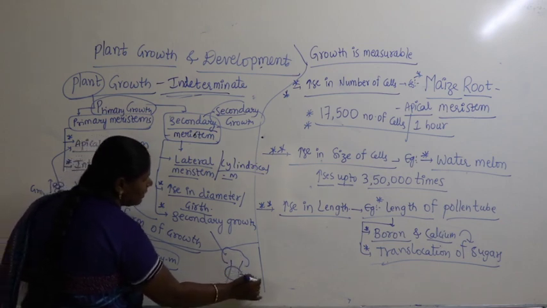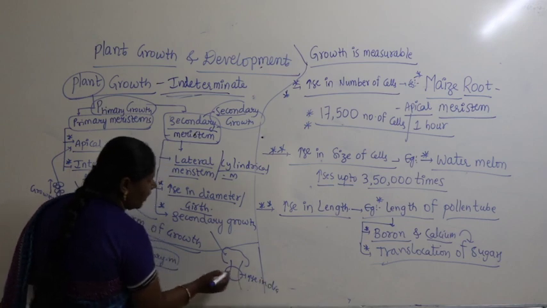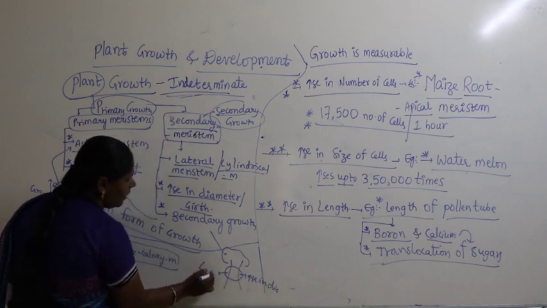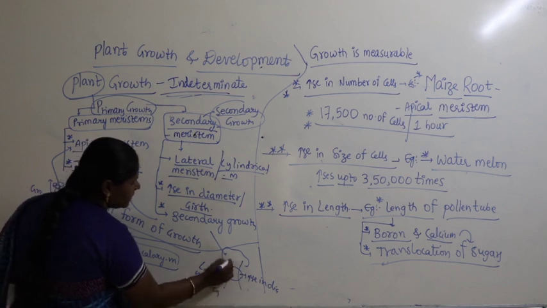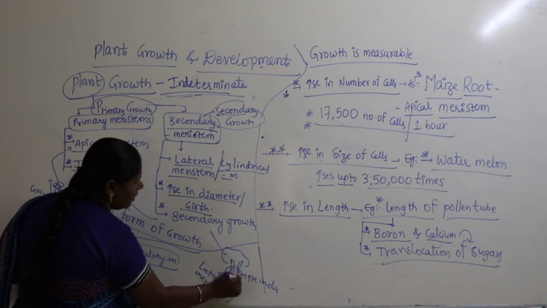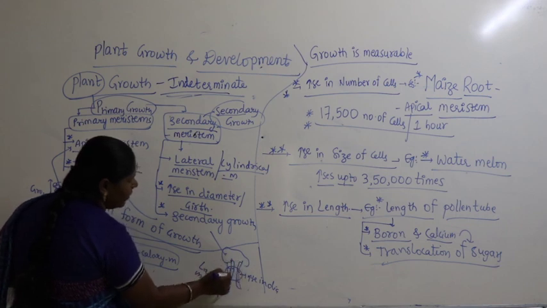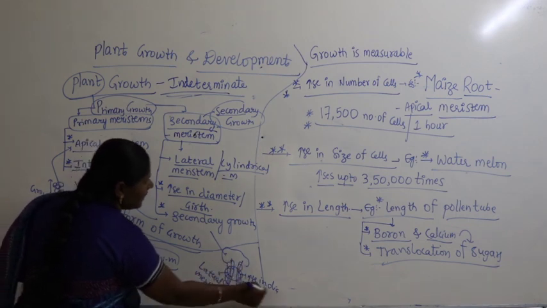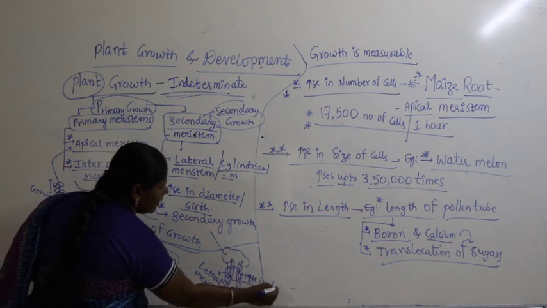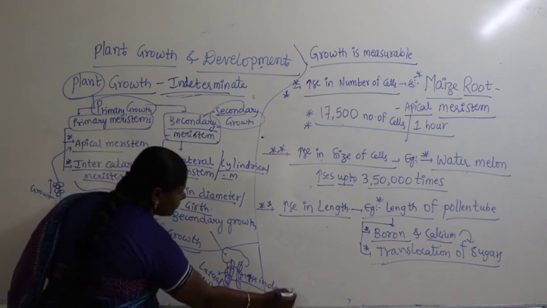Why? Because of lateral meristem. The meristematic cells present here laterally undergo cell division, and the increase in cell number produces new cells.